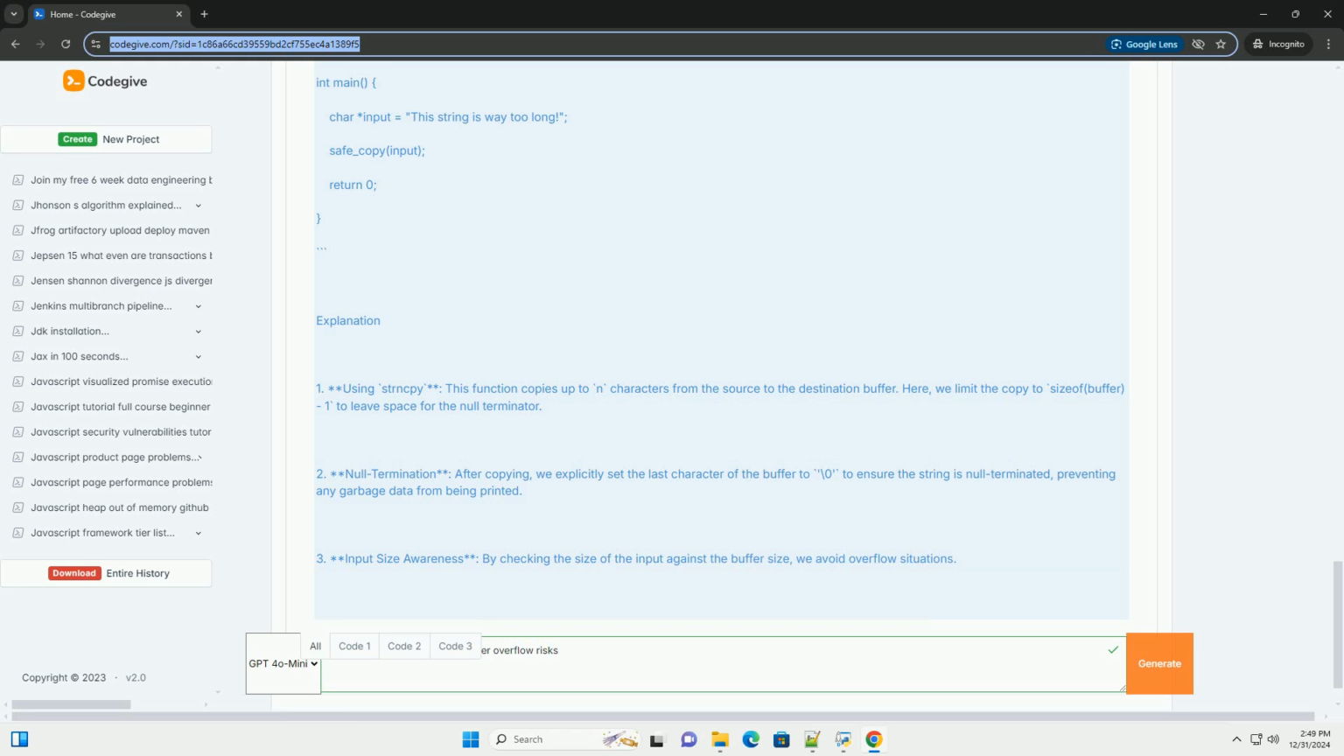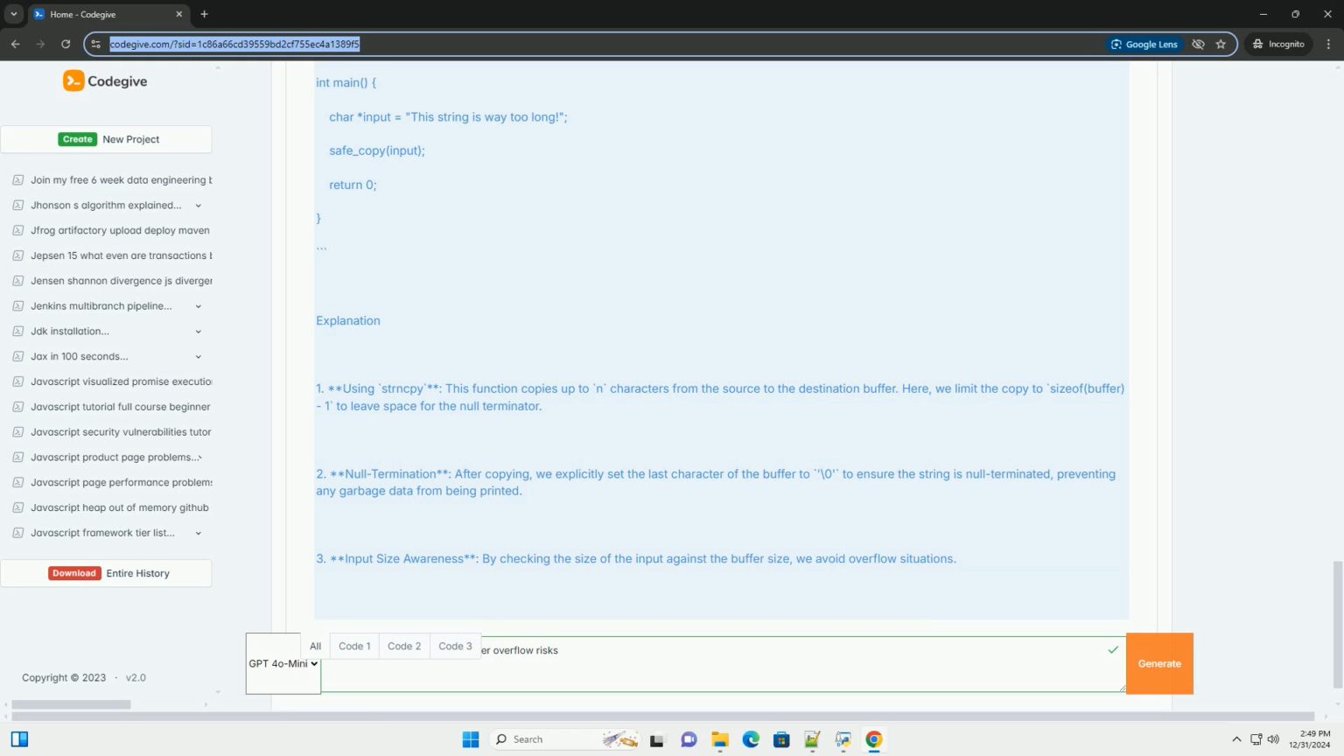C. #include <stdio.h> #include <string.h> void safe_copy(const char *input) { char buffer[10]; // using strncpy to avoid buffer overflow strncpy(buffer, input, sizeof(buffer) - 1); // ensure null termination buffer[sizeof(buffer) - 1] = '\0'; printf("Buffer content: %s\n", buffer); } int main() { char *input = "This string is way too long"; safe_copy(input); return 0; }